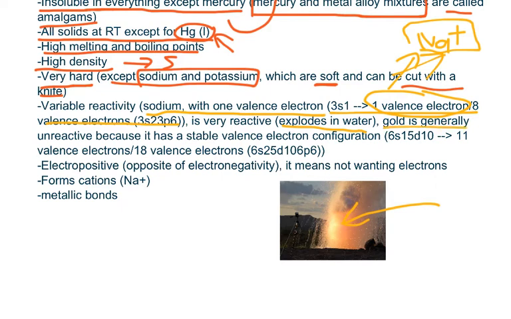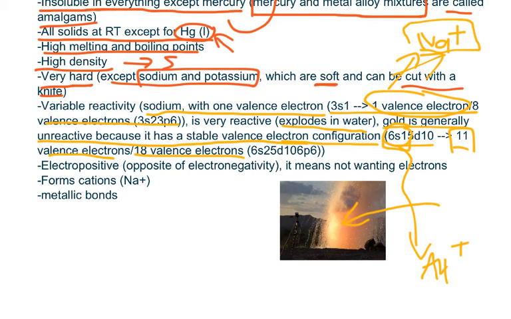Now, another metal like gold is generally unreactive because it has a relatively stable electron configuration. If you look at the valence electron configuration, it is going to be 6s1, 5d10. That's 11 valence electrons out of the 18 that it wants. It is true that gold can lose 1 valence electron to become Au+, and have no 6s or 6p valence electrons, but it typically doesn't do that because it has 11 out of 18, and losing or gaining electrons is not as important to it as it is to sodium.